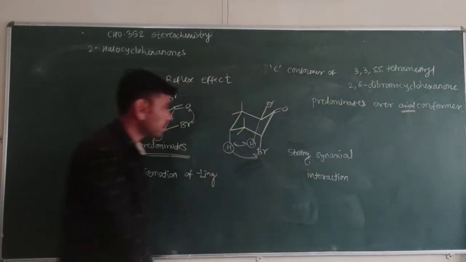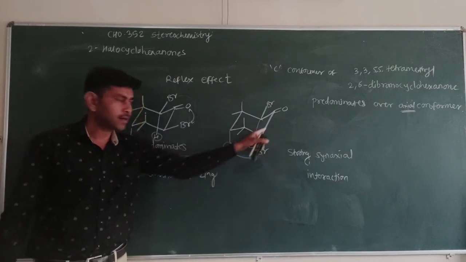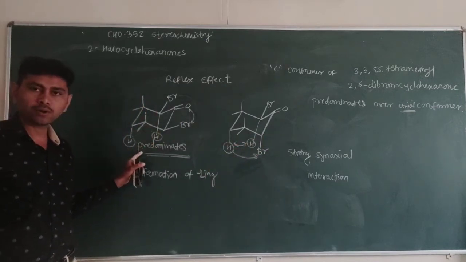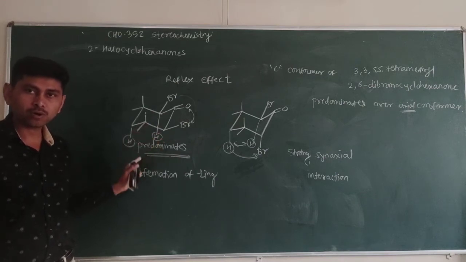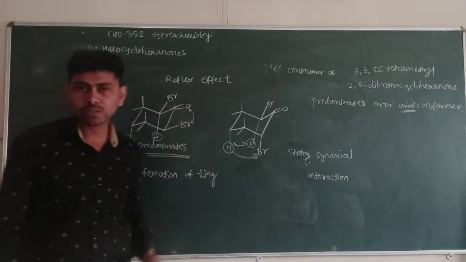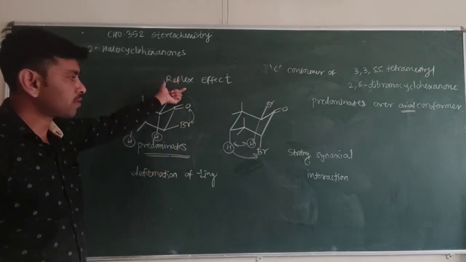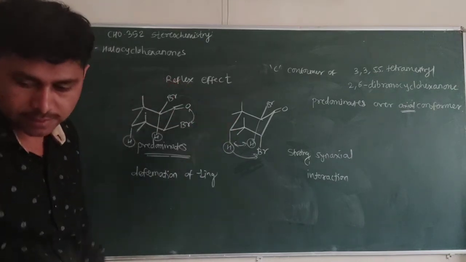This one is the axial conformer. Due to strong synaxial interaction, the axial conformer is present in a smaller amount, and this equatorial conformer is present in a larger amount, or it predominates. So the question may ask, and you have to write the answer on the basis of the reflex effect and strong synaxial interaction.